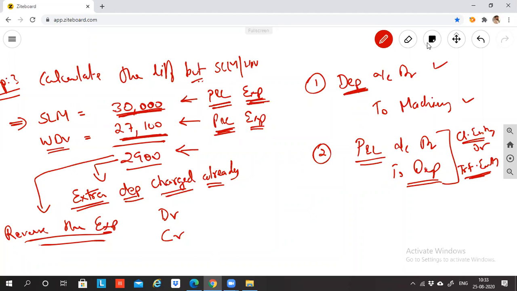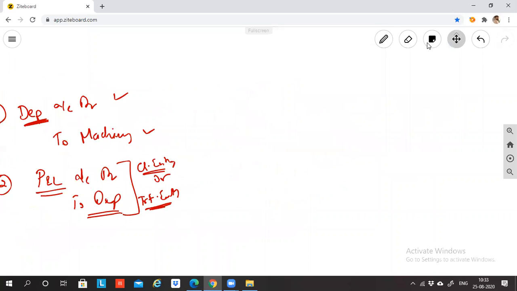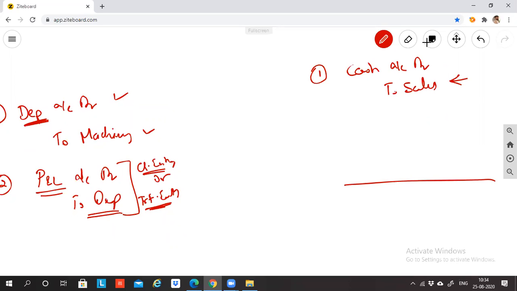Abhinay, what is the entry for cash sales? Cash account debit to sales account, sir. My question to you: if you just pass this entry, will sales go to the profit and loss account? If you prepare the profit and loss account, where does sales come? Can I say by sales it is? Yes, sir. In the profit and loss account, by sales is coming. But here the entry is cash to sales, so to sales will come here. Then how does by sales come?